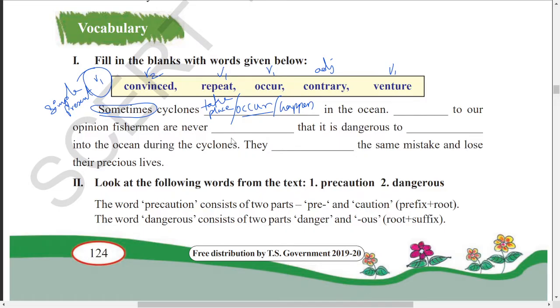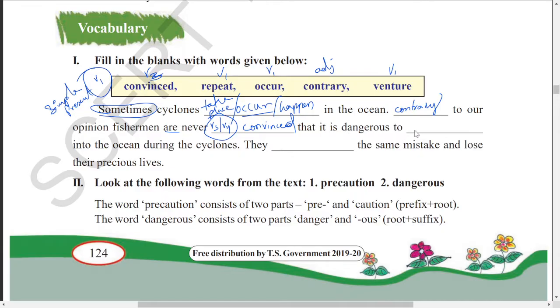Next one, dash to our opinion, fishermen are never dash. That means opposite to our opinion, that means contrary. Contrary means opposite. Opposite to our opinion, fishermen are never dash. Are is followed by V3 or V4. We do not have any V4 here, only V3 must be used. That is convinced. They are never convinced. If you tell them not to go into the sea because there are cyclones, they're never convinced.